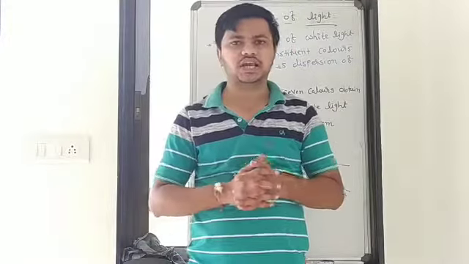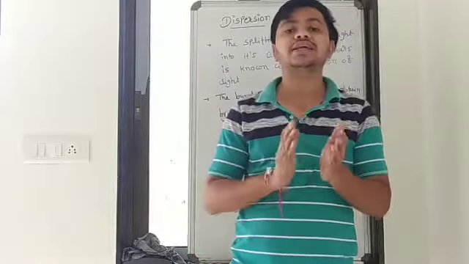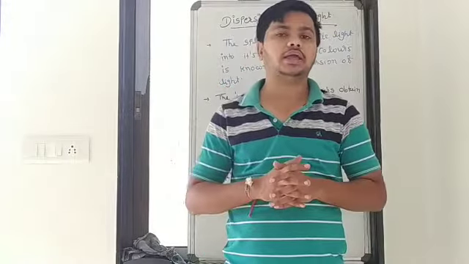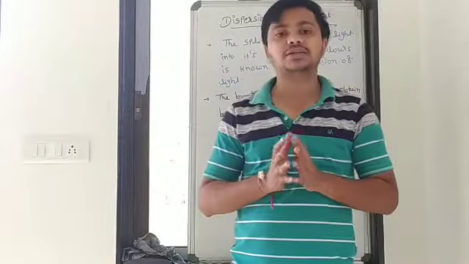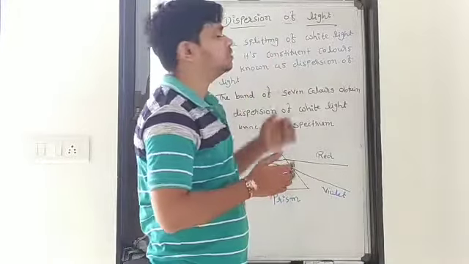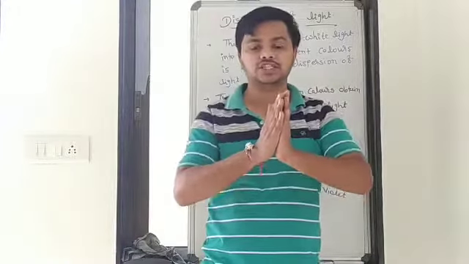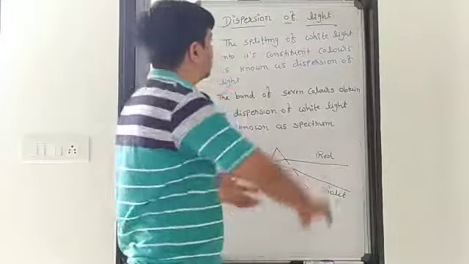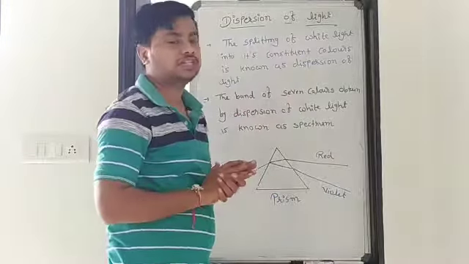Then the question is why it occurs, why it splits, and why it splits during the rainy season. The answer comes from this topic, the dispersion of light. Dispersion means to split into components. So what is the meaning of the dispersion of light?